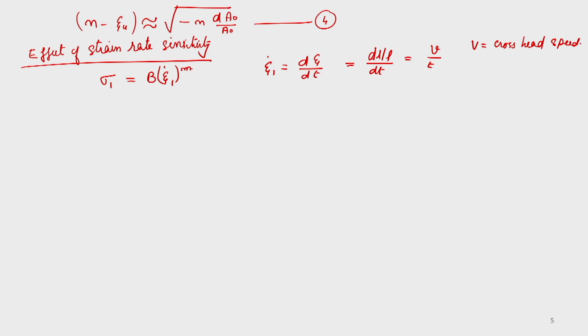And the forces, when you are transmitting it across these two sections, we can still write as P equal to sigma 1 A, which is equal to (sigma 1 + d sigma 1) into (A + dA). So this will be for an imperfect strip, and this is for a perfect strip, or maybe this will be for the uniform region.